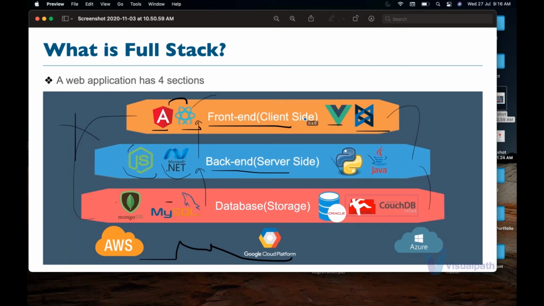Front end, the display part of the application, is referred to as front end. Back end, the logical part of the application, is referred to as the back end. The storage of the application is referred to as the database. And fourth is server, where the application is deployed.